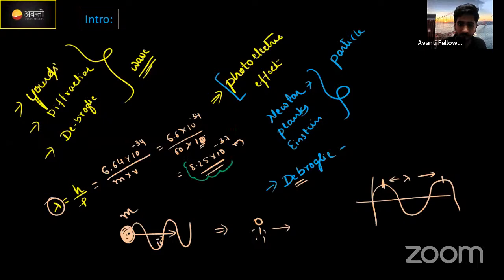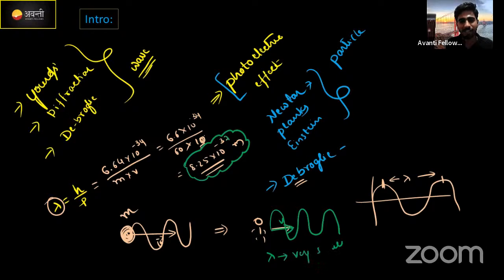8.25 into 10 to the power of minus how much? 37. Means minus 37. We can't measure this much small quantity. Correct? That's why when you are moving with some velocity, there is always a wave associated with you, right? But we can't see it because its wavelength is very small. Wavelength is very small. Actually, this is experimentally also proved. That's why it correctly explains what de Broglie said.